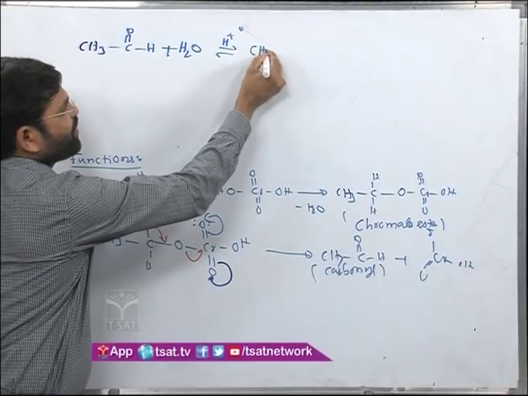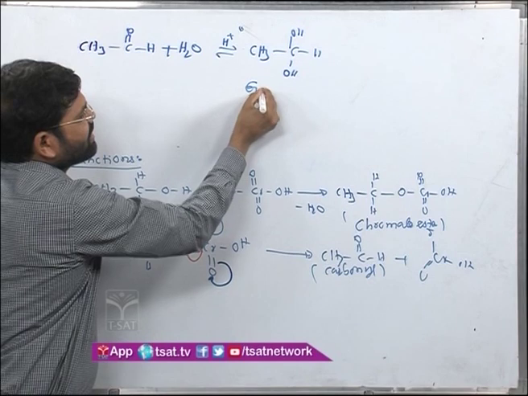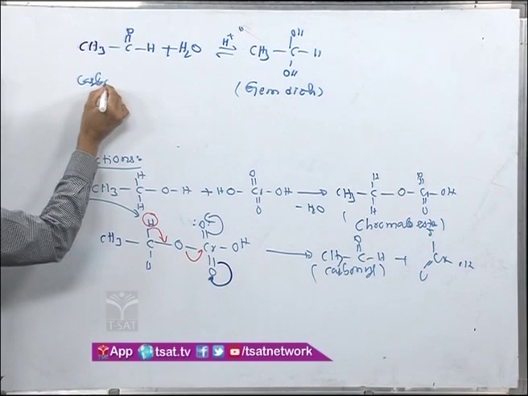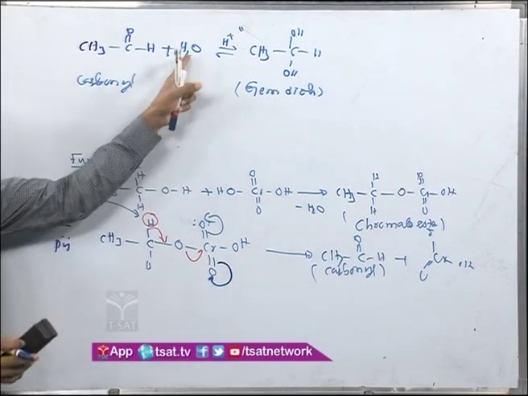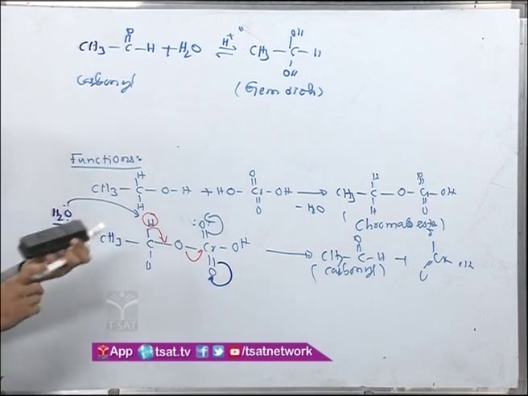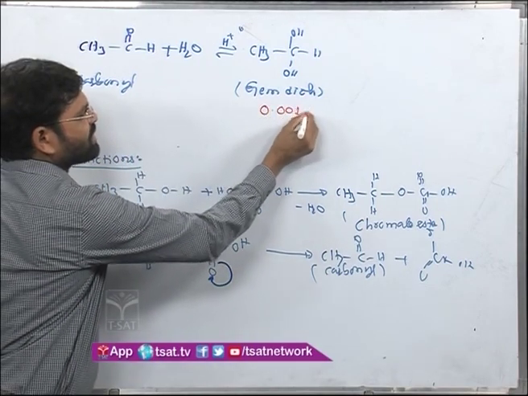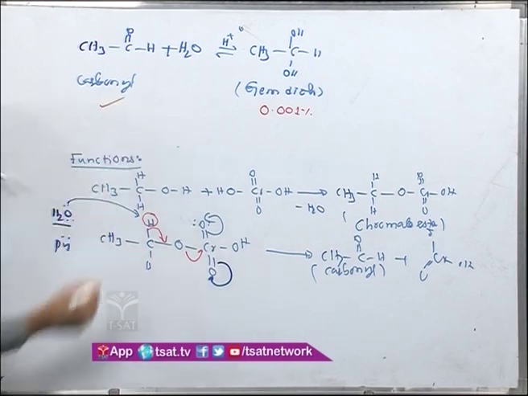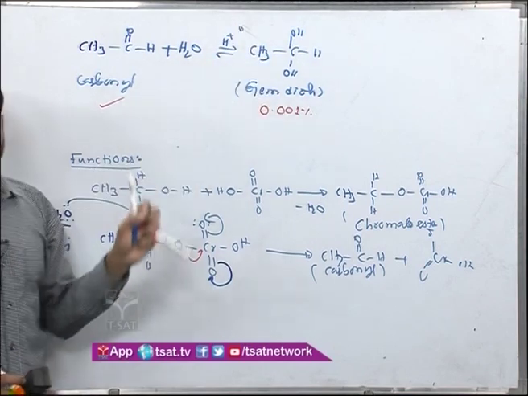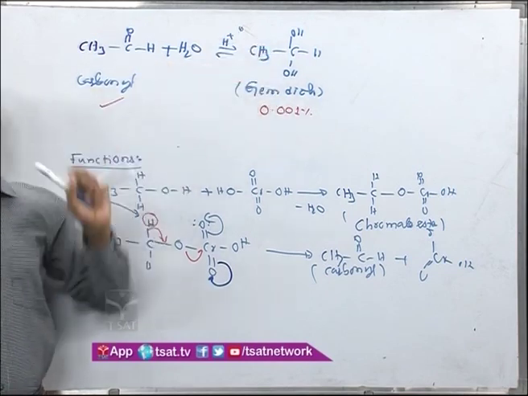and it will give you C, OH, OH and hydrogen. This is what you call gem diols. This is the carbonyl compound. So if water content is there in the reaction mixture, it will go for this equilibrium. Even though geminal diols are much less stable, it contains around 0.001%, still it is mostly this one only. Still, if I remove this, the reaction moves in the forward direction, Le Chatelier's principle, and the total aldehyde will be converting into this as soon as I remove this.